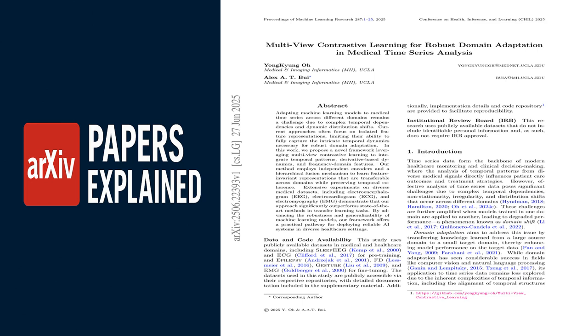It begs the question: if we can make AI more reliable by teaching it to see from multiple perspectives, what other complex challenges could we solve with this approach?